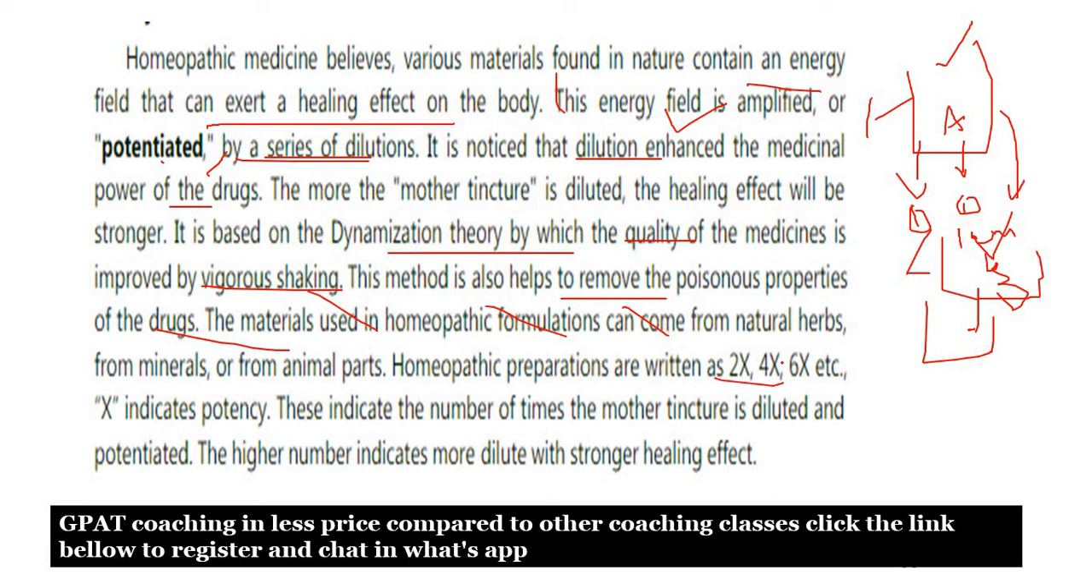What is the meaning of 2x, 4x, 6x? The x indicates the potency. This indicates the number of times the mother tincture is diluted. 2x means it is diluted 2 times, 4x means diluted 4 times, and 6x means diluted 6 times. According to the homeopathic system, when it is diluted more, the healing effect will be very strong.